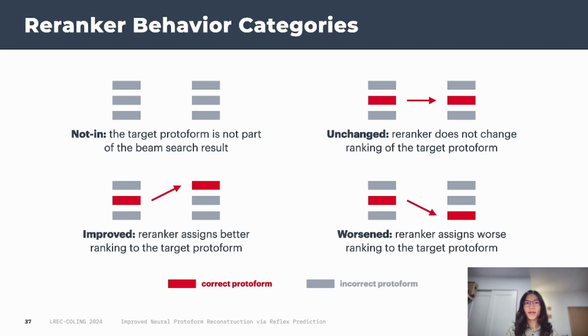To dive deeper into what the re-ranker is doing, we study 4 disjoint categories based on how the re-ranker changes the ranking of the target protoform. Not in is when the target protoform does not appear in the beam search result. In this case, there isn't anything the re-ranker can do to produce a correct prediction. Unchanged is when the rank of the target protoform is the same before and after re-ranking. Improved is when the re-ranker pushes the target protoform up the ranking, and worsen is the opposite.